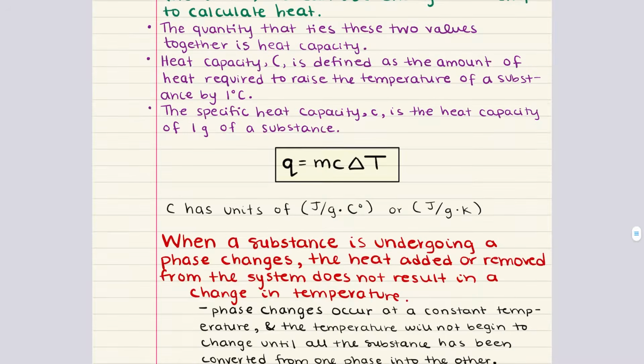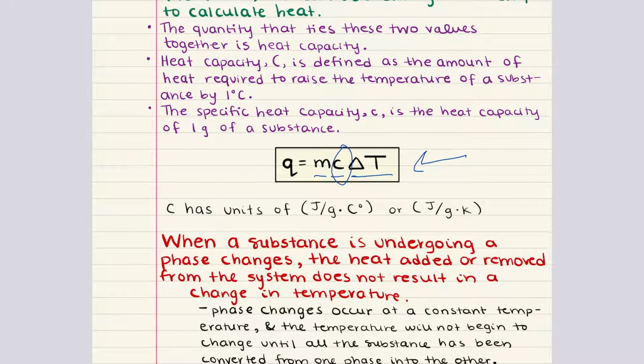Now, if we know the heat capacity of a substance, we can use it to calculate the heat transferred during a temperature change. And this is done by this equation right here, Q = mcΔT, where Q is the heat absorbed or released, m is the mass of the substance, c is the specific heat capacity, and ΔT is the change in temperature. Now, in this equation, the specific heat capacity can be expressed in either Celsius or Kelvin because the temperature change, ΔT, will be the same regardless of the unit used for temperature.